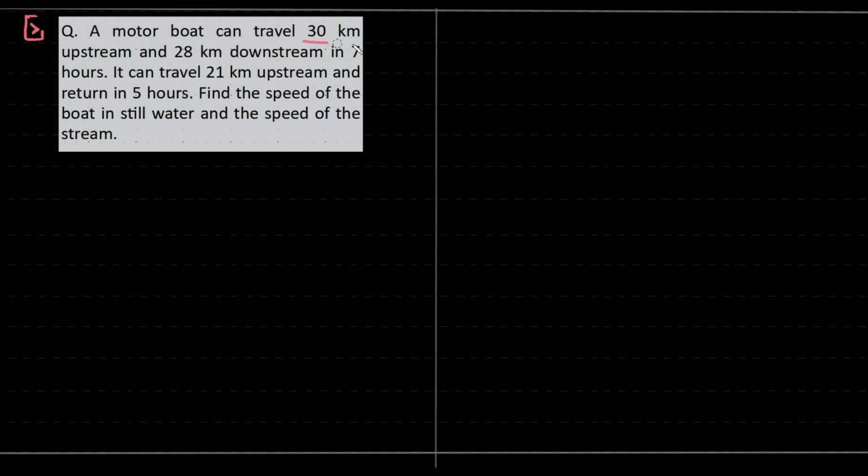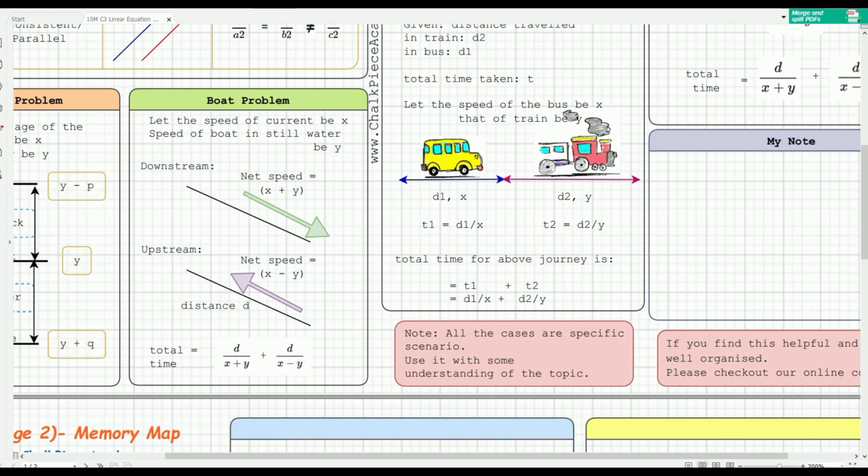A motorboat can travel 30 kilometers upstream and 28 kilometers downstream in 7 hours. It can travel 21 kilometers upstream and return in 5 hours. Find the speed of the boat in still water and the speed of the stream. So what is the funda? Please have a look. For this particular question, I think this will suit exactly.